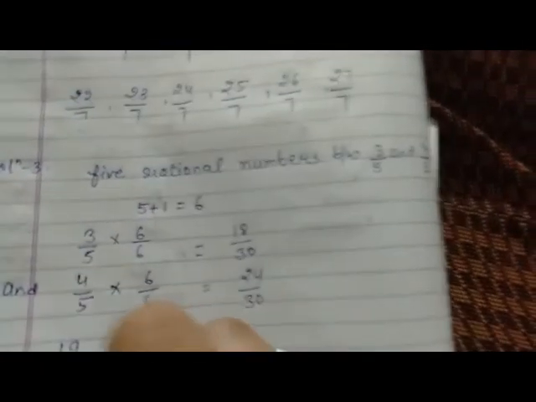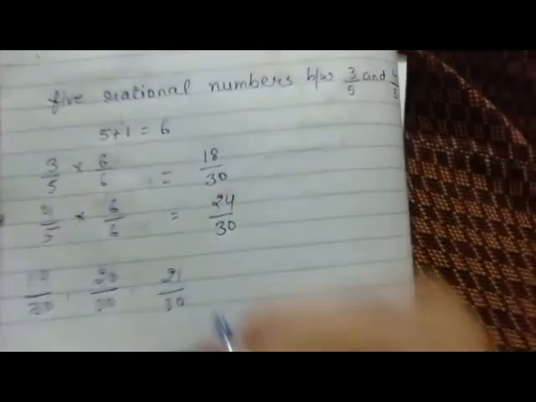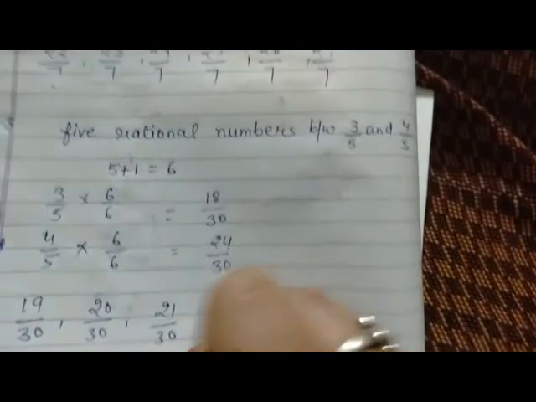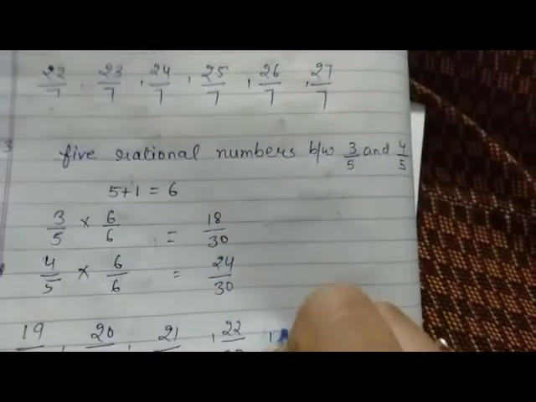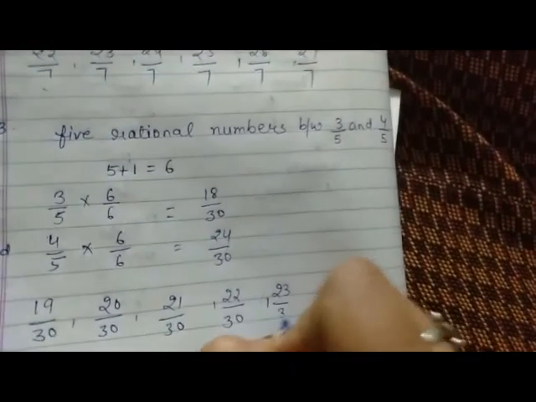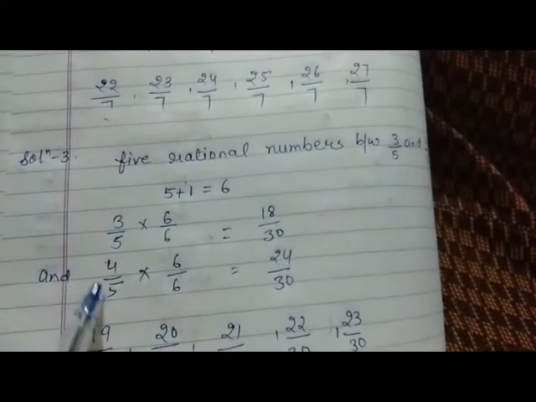So the 5 rational numbers between both the digits are 19 upon 30, 20 upon 30, 21 upon 30, 22 upon 30 and 23 upon 30.